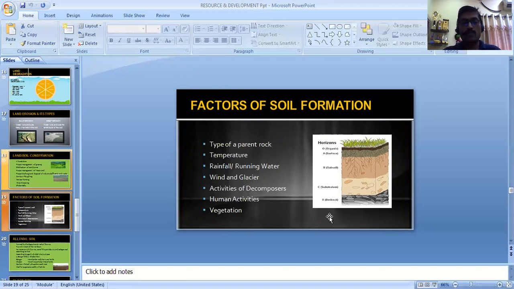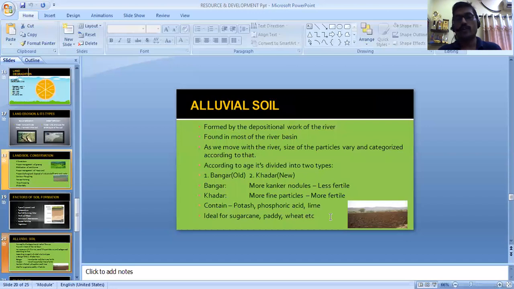Temperature is another important factor. Rainfall, running water, wind and glaciers, activities of decomposers, even human activities, and vegetation. These are some of the important factors to form the soil. Now, by these various factors, the soil is formed, and India is quite lucky to have diverse soil formation and soils. Now, in the next topic, we'll start learning about the soils in India.